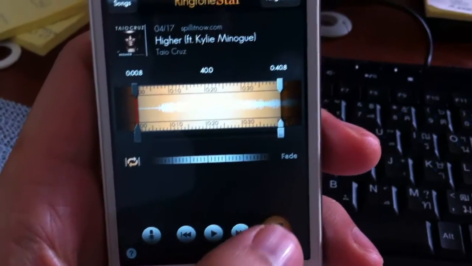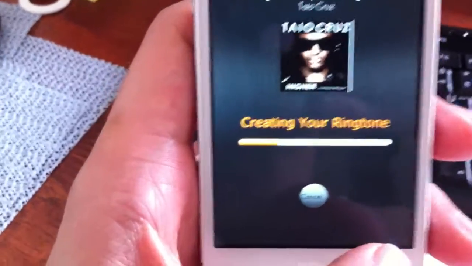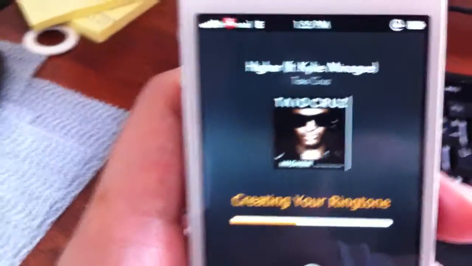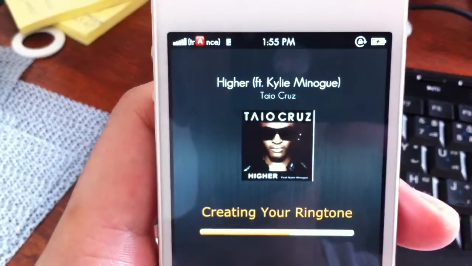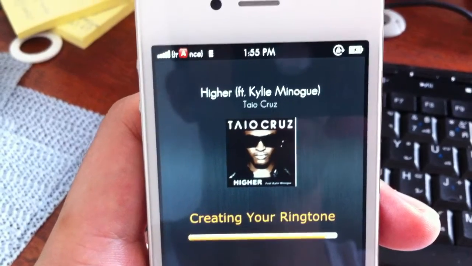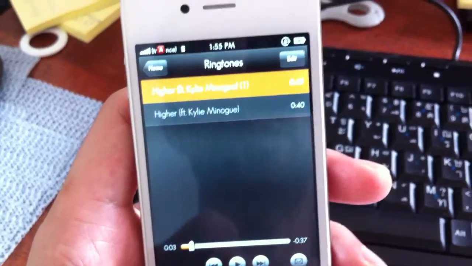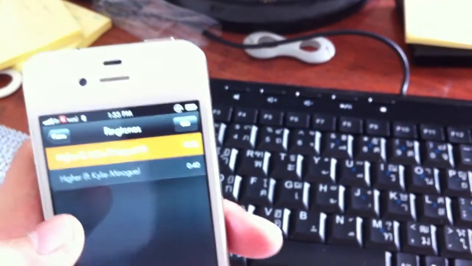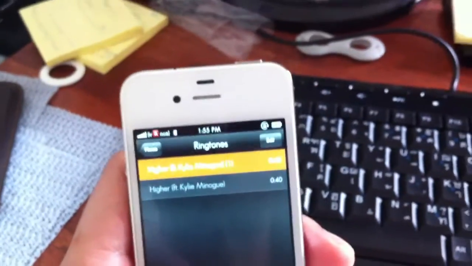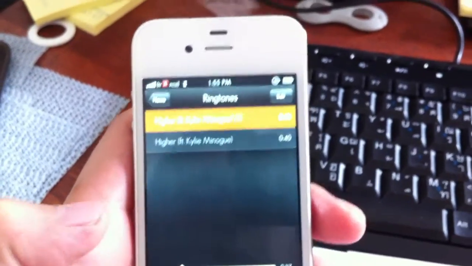Okay, and then just click on the orange button, save, and then it will create a ringtone for you. As you can see the bar. Okay, so that's created. This file is kept on your phone, so to get the actual file out, you need to bring up your iTunes again. Okay, go back to the screen.